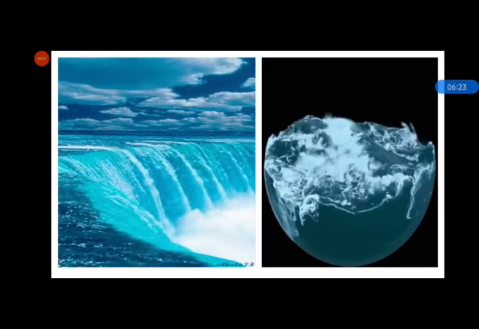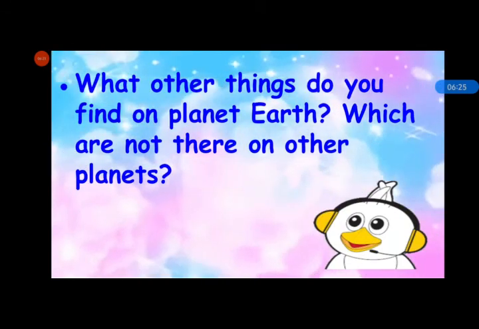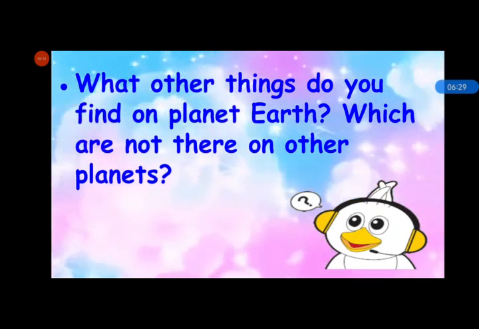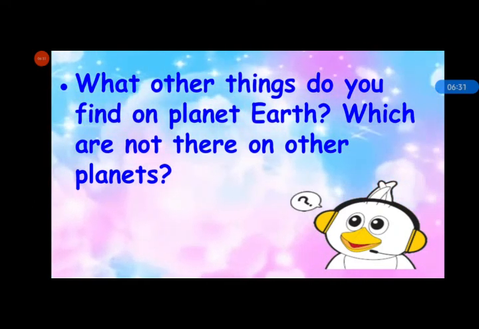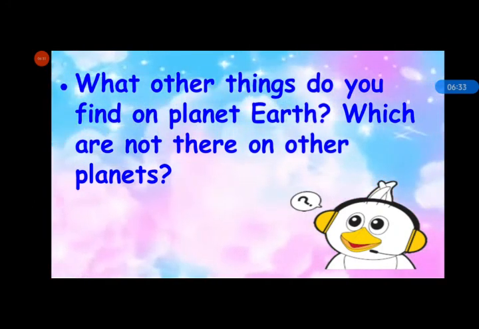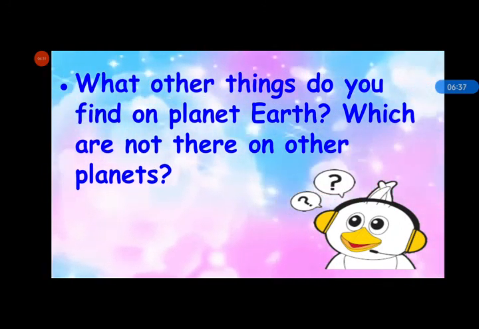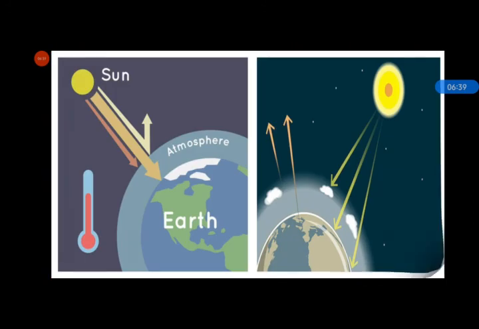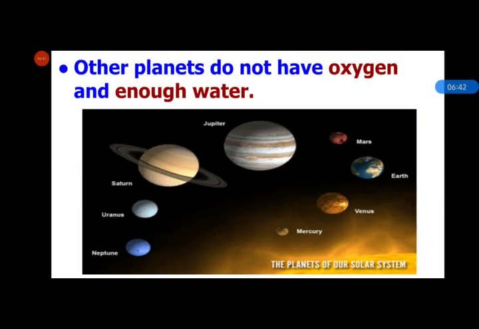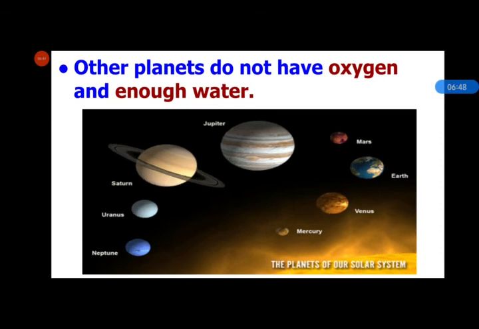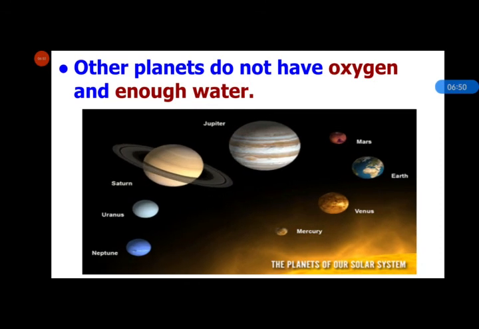Now answer, what other things do you find on planet Earth which are not there on other planets? What do you think, which are not there on other planets and only present on planet Earth? So, other planets do not have oxygen, and they also do not have enough water for life to survive. Or some planets are too hot and some planets are too cold to survive.